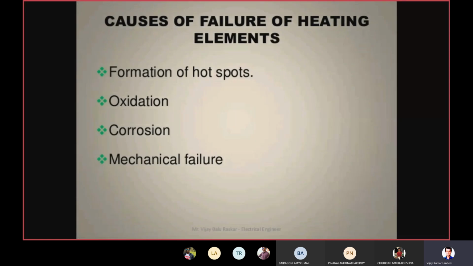So now, causes of failure of the heating elements. So why will the heating elements fail? The first one is